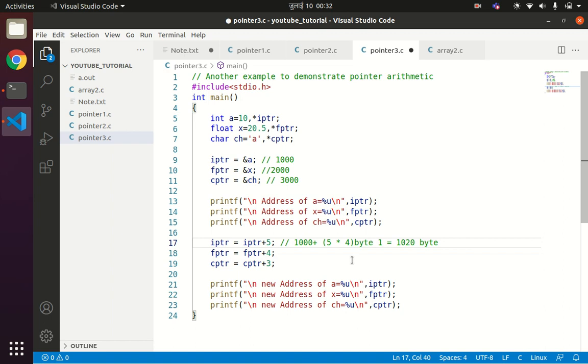Similarly, in the case of fptr, the initial address is 2000 plus we are adding 4, and the size of float is 4 bytes. So the next address location pointed to by fptr will be 2016. So 1020 and 2016.